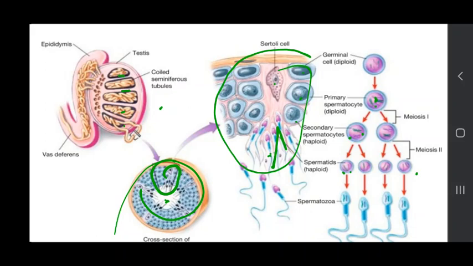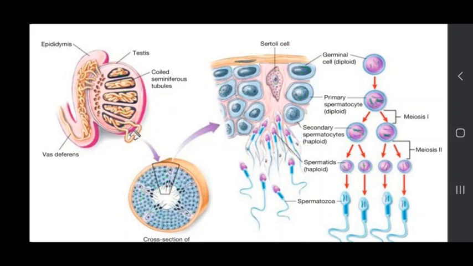Now, let us discuss the formation of spermatozoa from spermatids. Spermatozoa are elongated and motile, while spermatids are rounded and non-motile structures. Now, some changes will take place for the formation of spermatozoa.